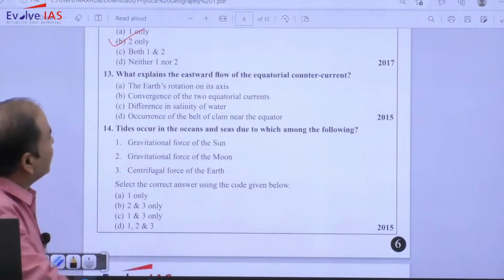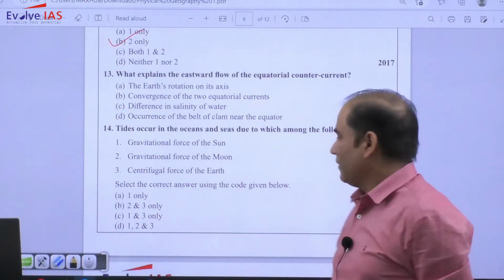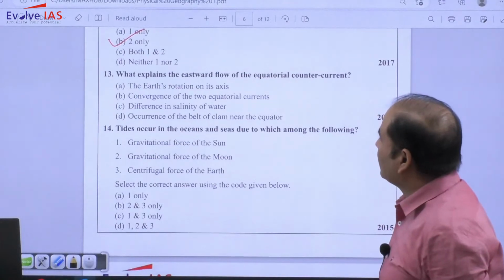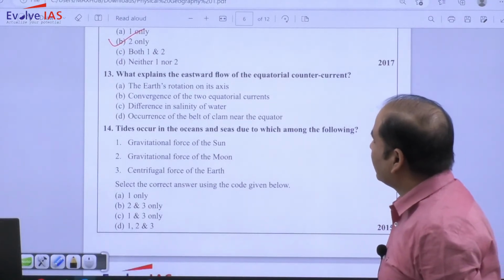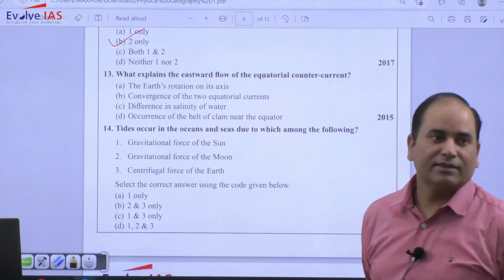Now very interesting. What explains the eastward flow of equatorial current? Earth rotation, convergence of two equatorial currents, difference in salinity, occurrence of belt of calm near the equator.